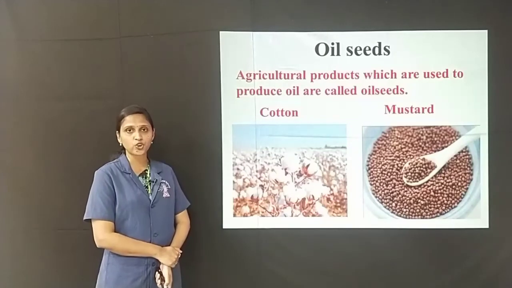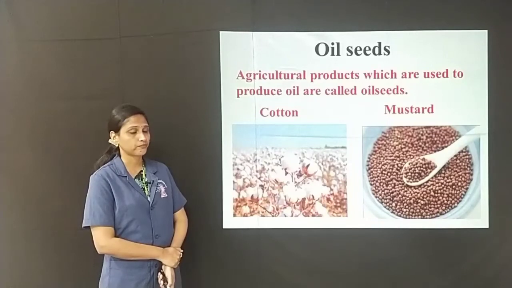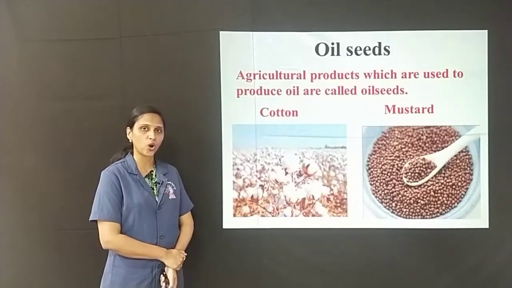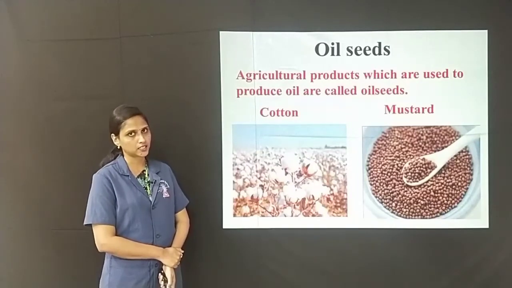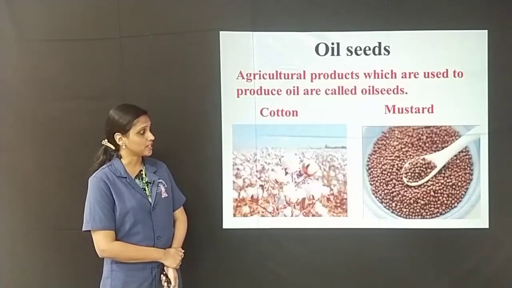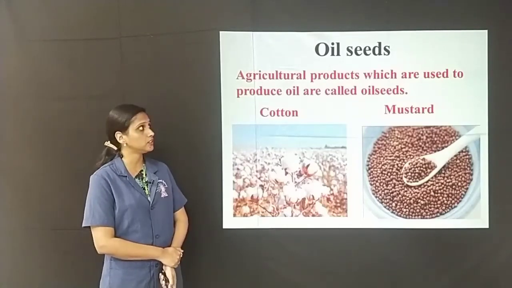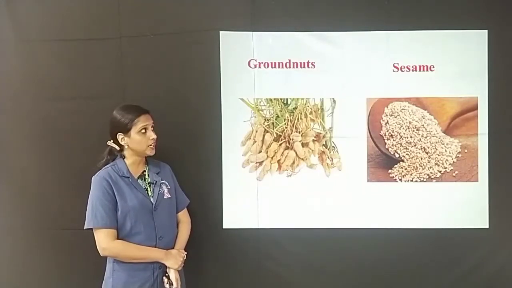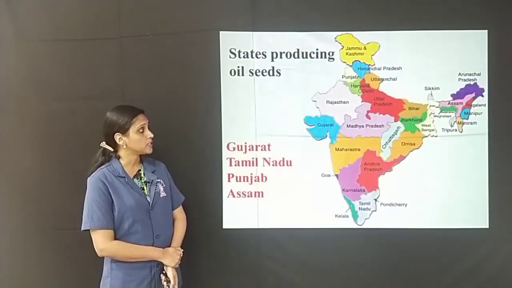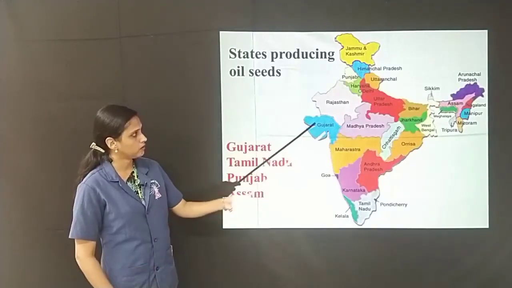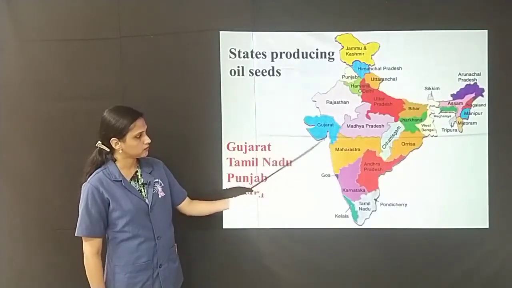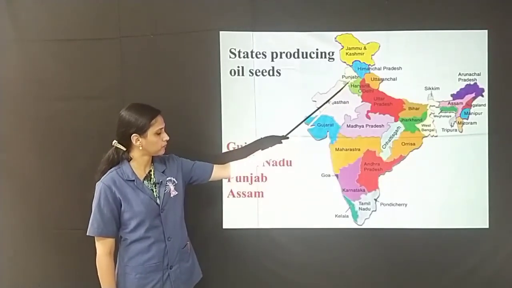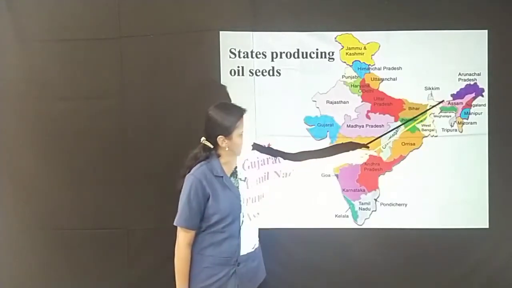Another important cash crop is oilseeds. Agricultural products which are used to produce oil are called oilseeds. Some of the oilseeds are cotton, mustard, groundnuts and sesame. These oilseeds are grown in the states like Gujarat, Tamil Nadu, Punjab and Assam.